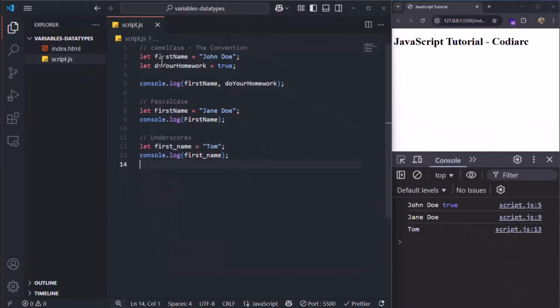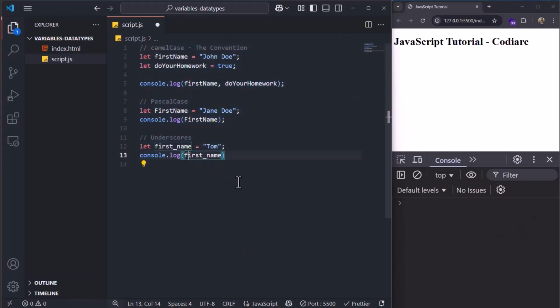That means that camel case, Pascal case, and underscore are totally fine if you want to use them. But as I told you before, camel case is the convention, and this is the most used case by JavaScript programmers. But it doesn't matter. It just depends on your style, and you're totally free to choose your own programming style.